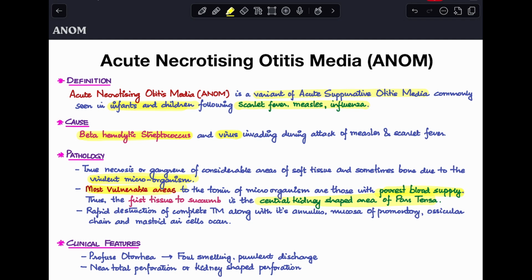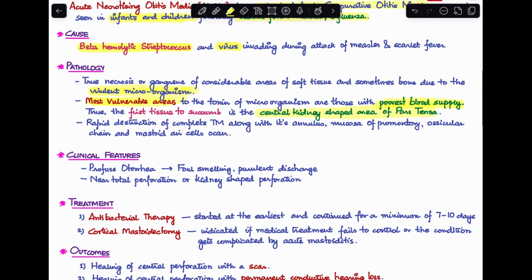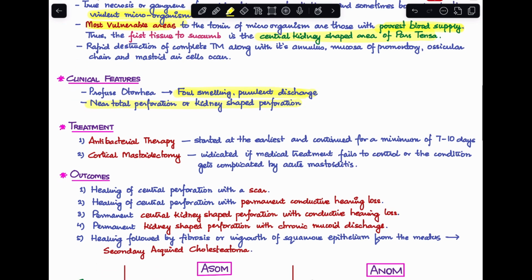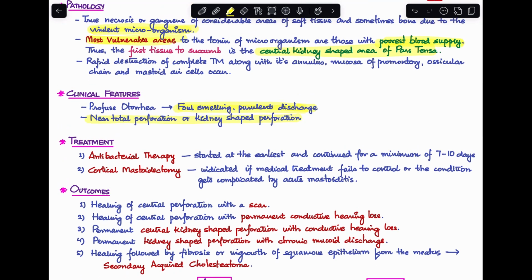Now, what are the clinical features that you see here? We see a profuse otorrhea, which is foul smelling purulent discharge, and almost a near total perforation or a kidney shaped perforation of the pars tensa. And these cases are treated with antibacterial therapy, which is started very early and continued for a minimum of 7 to 10 days. And we perform a cortical mastoidectomy only when we see that the medical treatment has either failed to control or the condition has gotten complicated by acute mastoiditis. So these are the two treatment options of acute necrotizing otitis media.